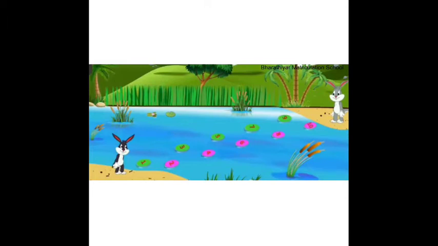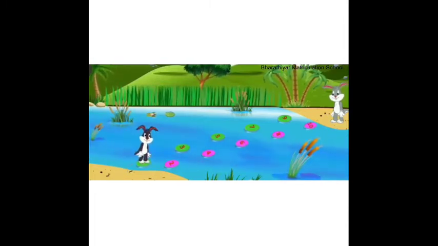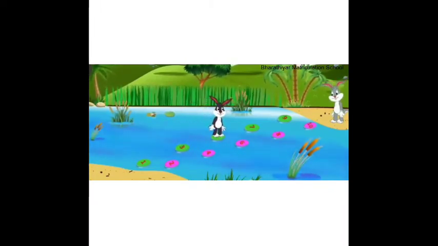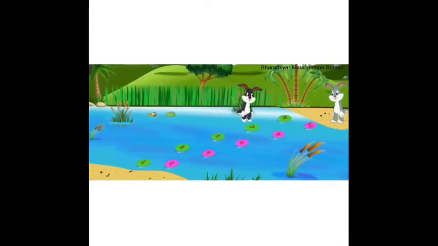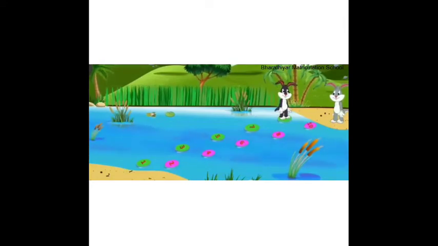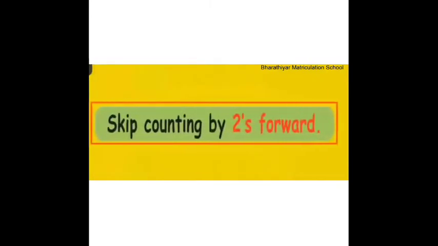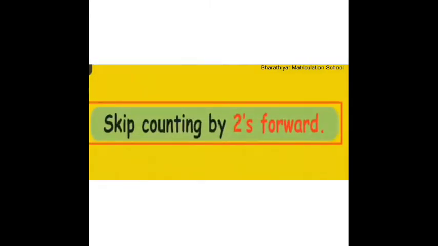Dear children, can you repeat the numbers that the rabbit skip jump on the green stones? 1, 3, 5, 7, 9. Skip counting. Skip counting by 2's forward.